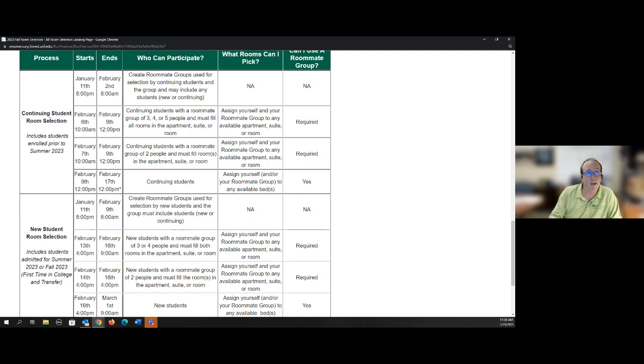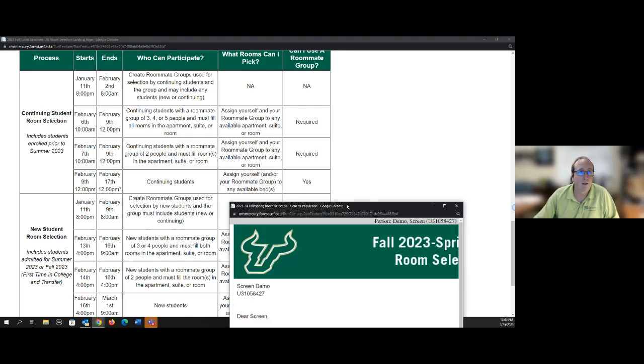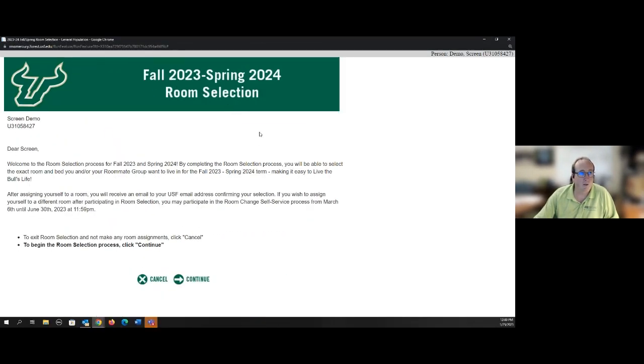However, we break it out by those who have a continuing student selecting the room can pull in a new student, but that new student in that group would not be able to go. And so you'll understand that when you see the start time that you have for your selection. So I've already got pulled up another screen, which is what room selection will look like. So, screen demo.